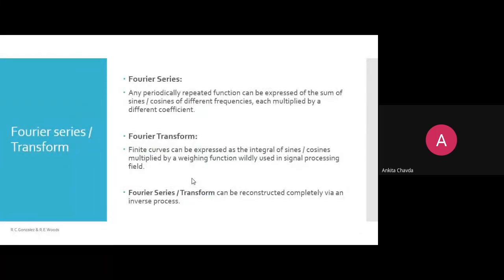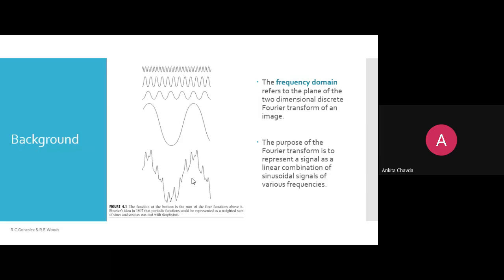Now how we will convert, or this Fourier transform means it is having a relationship between the spatial domain and the frequency domain, because we are converting from spatial to frequency. So spatial is there with us. The frequency domain refers to the plane of the two-dimensional discrete Fourier transform of an image.